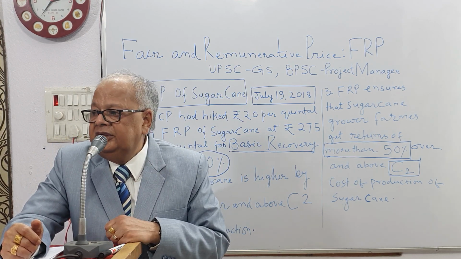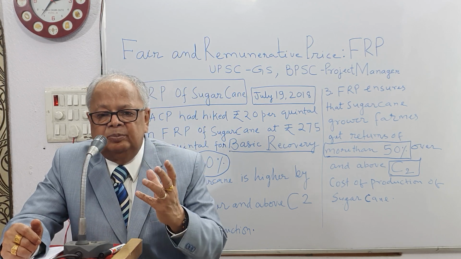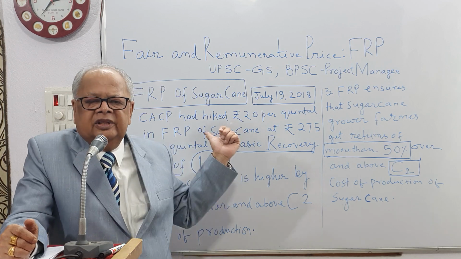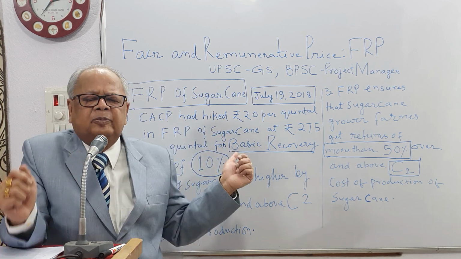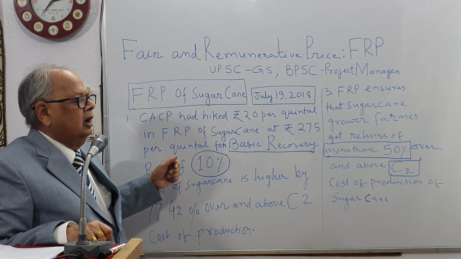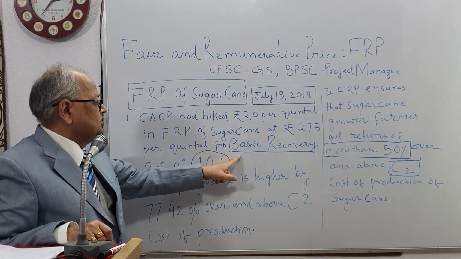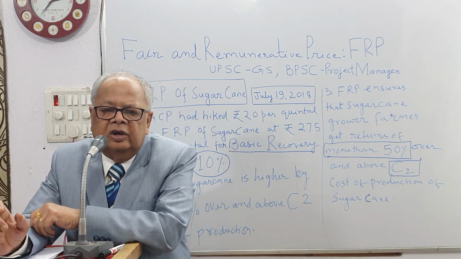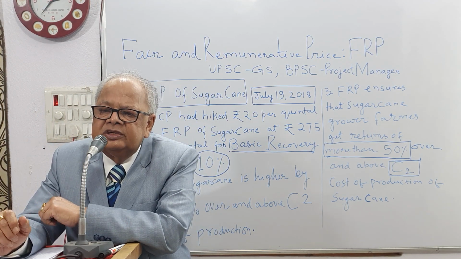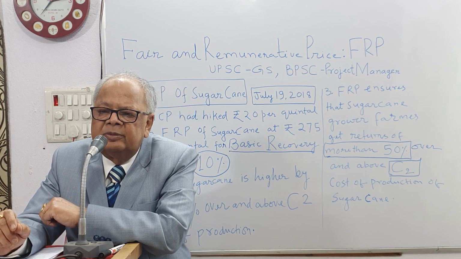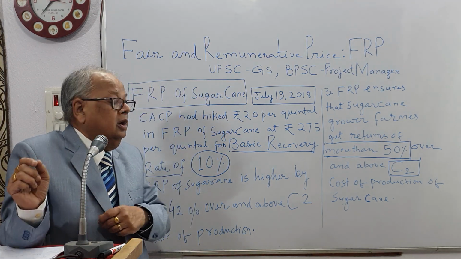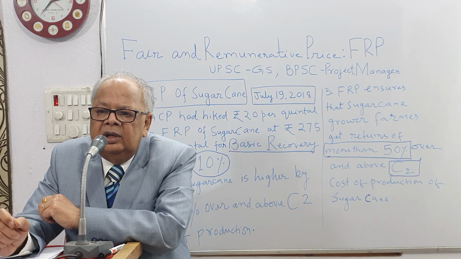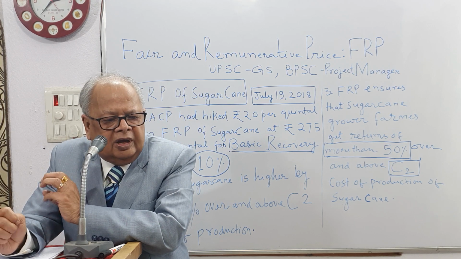And then you will see that the soil is the first thing in production. You see here the FRP. What FRP will Bihari farmers have? The basic recovery rate of sucrose is 10%. Then you will get 275 per quintal price of sugar cane. So this is the inside story of Bihar.